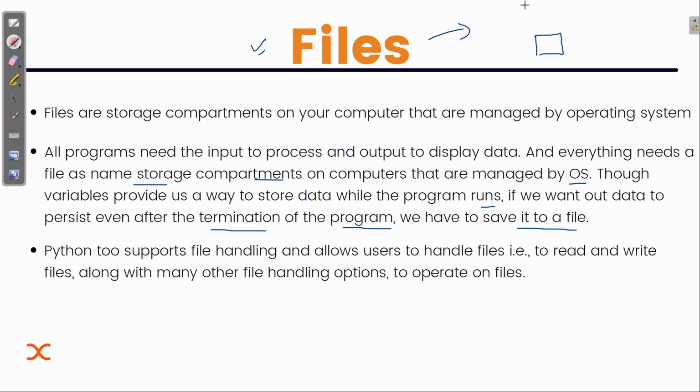As soon as the code is executed, the value that we gave as input gets deleted. Again we run it, and again we have to give the value. But when we save it to a file, that data gets saved permanently. We don't have to give that input again and again.